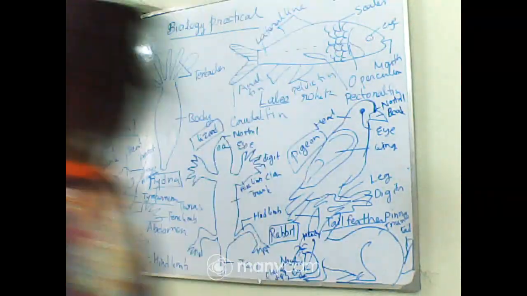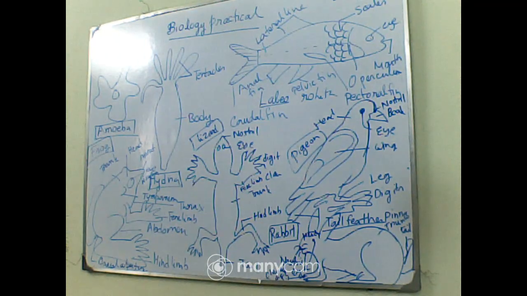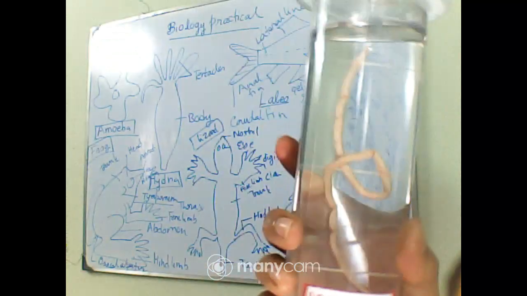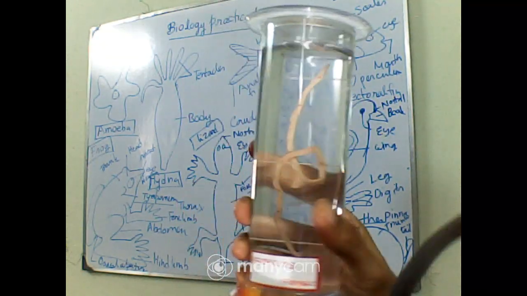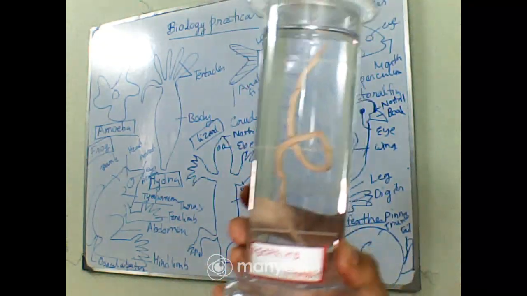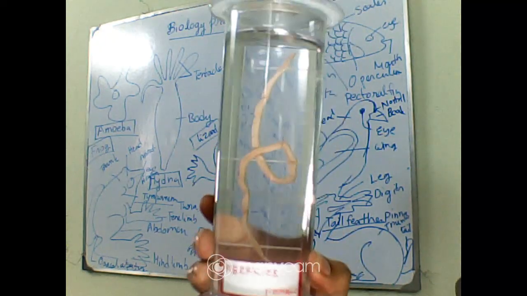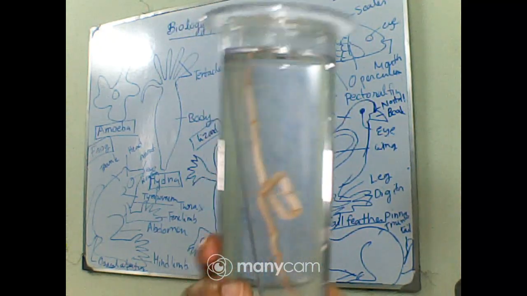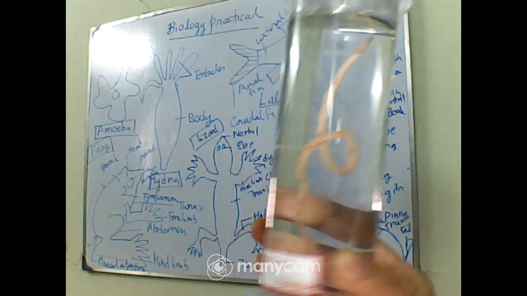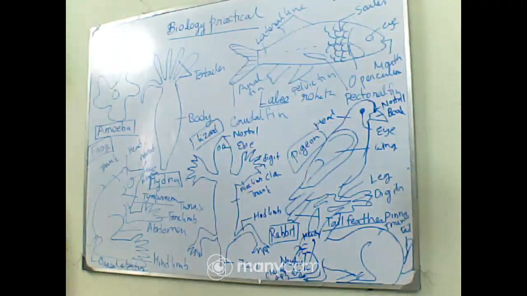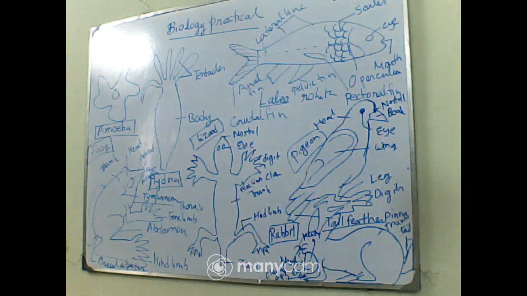Now let me show you the female one. This one is the female one. You can see their posterior part is not curved. Clear? So these are the differences between male and female Ascaris.